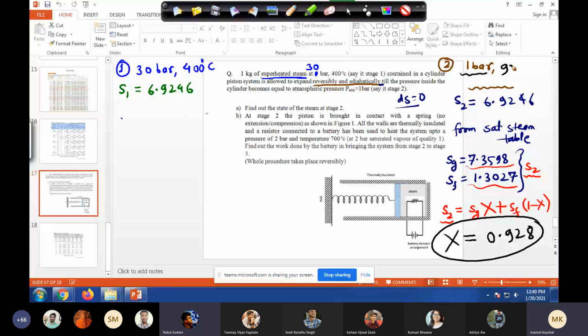Why do we know this? Because it's a phase change process. Sir, I did not understand how we got SG and SF. From the steam table. You have the saturated steam table, not superheated? Yes, sir. Do you have pressure written first or temperature in your table? First column is temperature. That's why you are having trouble. You have to find the pressure table.